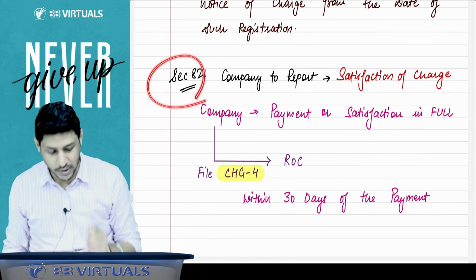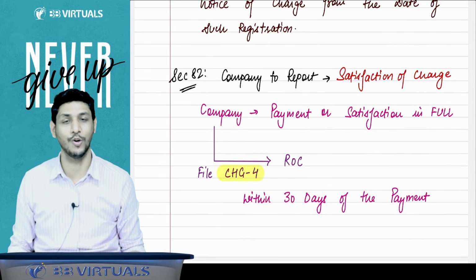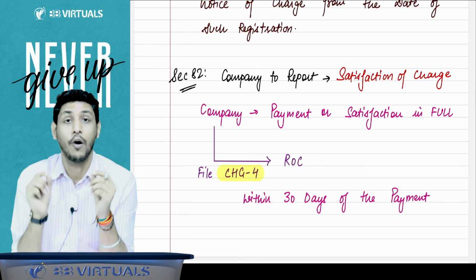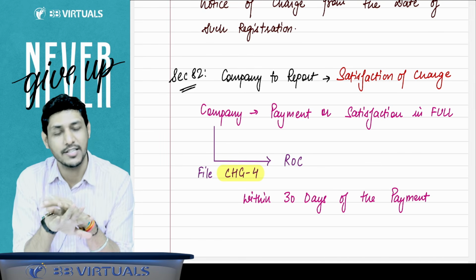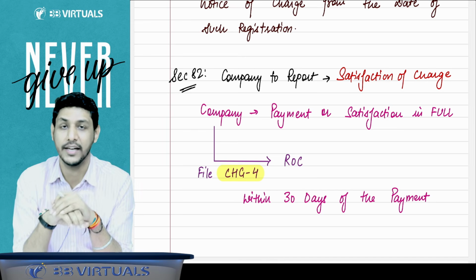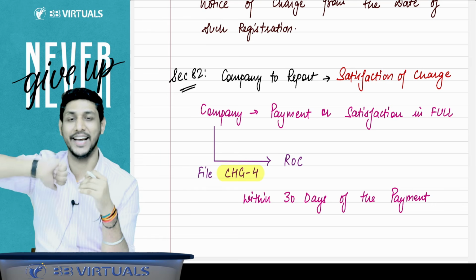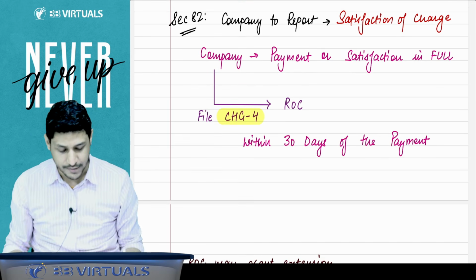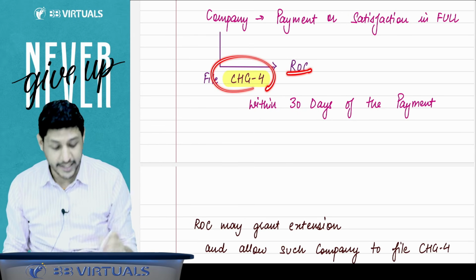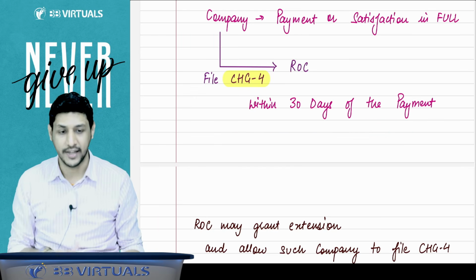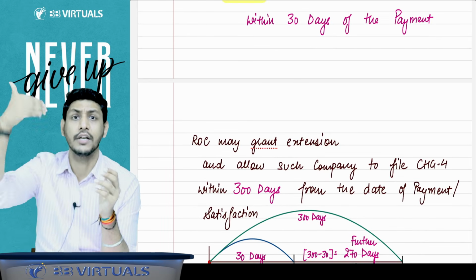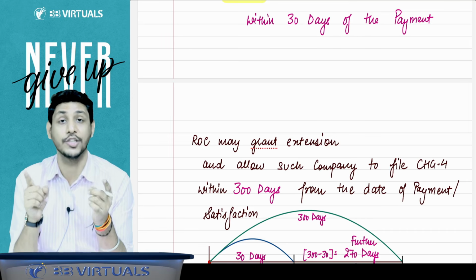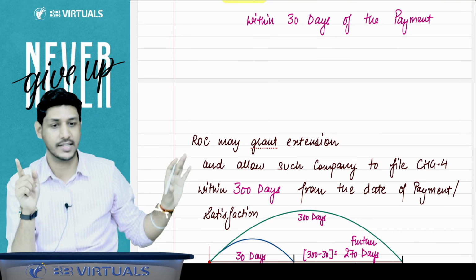Then section number 82 says that if the company makes the payment for the loan, then for the charge you have registered, you now have to file the form for satisfaction of that charge, stating that yes, we have made the payment to the lending party, and the charge has been satisfied. So when the company makes the payment and satisfies the charge in full, it will file the CHG4 to the ROC within 30 days of the payment, and then the ROC will issue you the certificate of satisfaction, which is issued in the form CHG5. That we will discuss later.